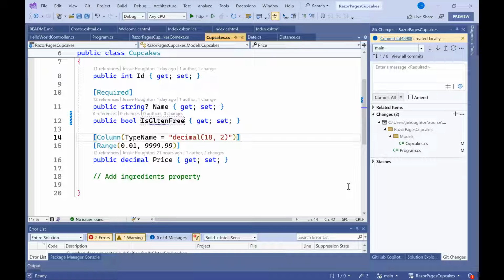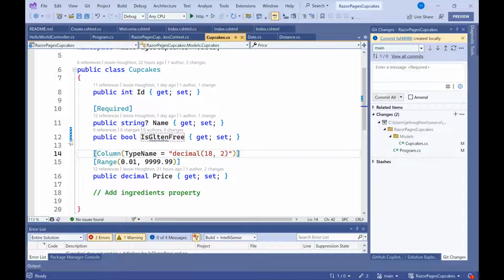All right, aside from some of those starting customizations, you probably want to know a little bit more about the editor. So here in my screen, I've got a little class set up, and you've got all of the same kind of error squiggles and warnings and things that you've come to expect. Here, I'm showing off the new spell checking that we have in the editor. And so I've misspelled gluten here, and it's going to let me know that I've got a misspelling that I can go ahead and resolve.